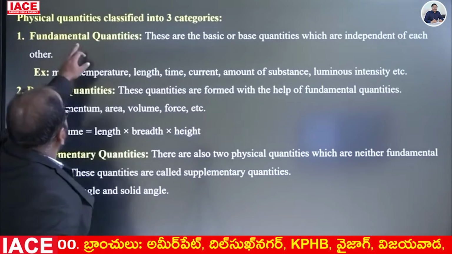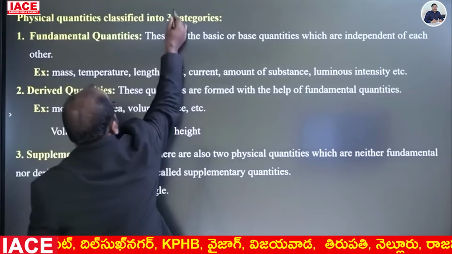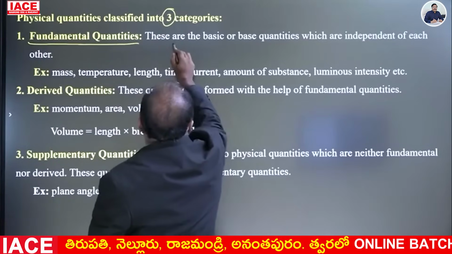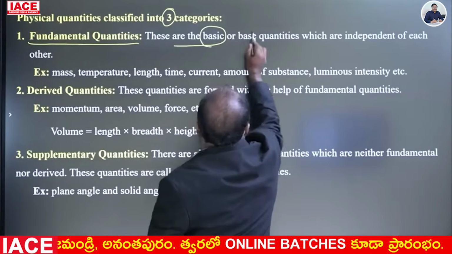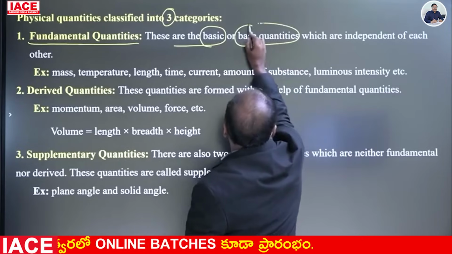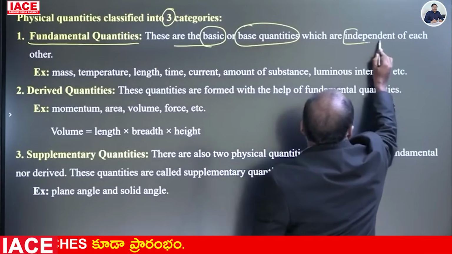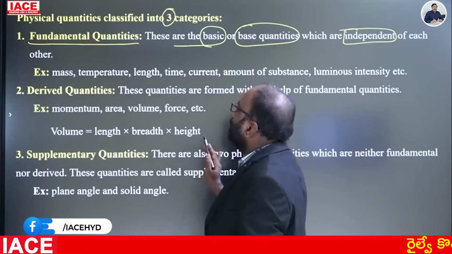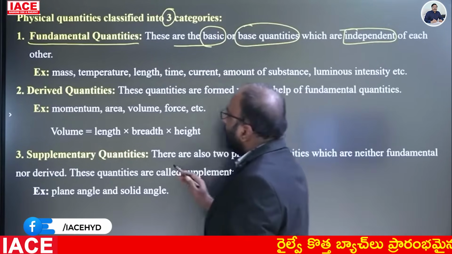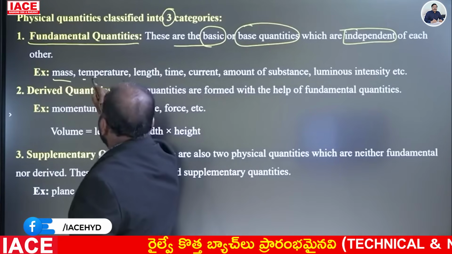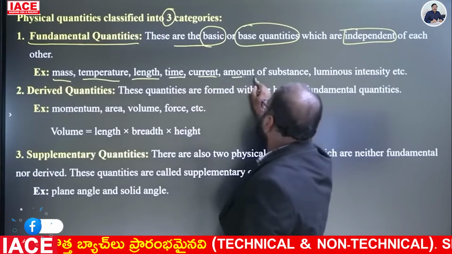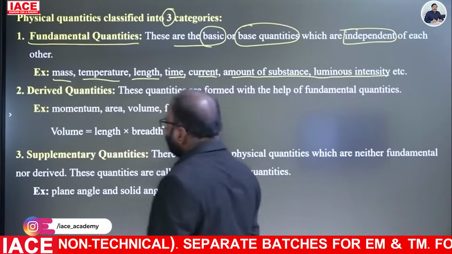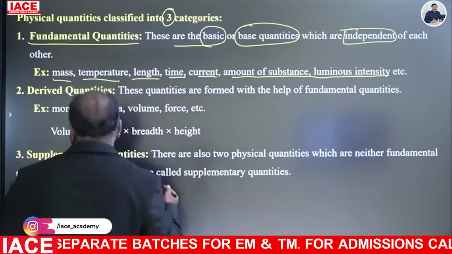Physical quantities are classified into how many types? Three types. Number one, fundamental quantities. These are the basic or base quantities which are independent of each other. These never depend on the other quantities. Example: mass, temperature, length, time, current, amount of substance, luminous intensity. We'll discuss briefly. In detail explanation we will see later.